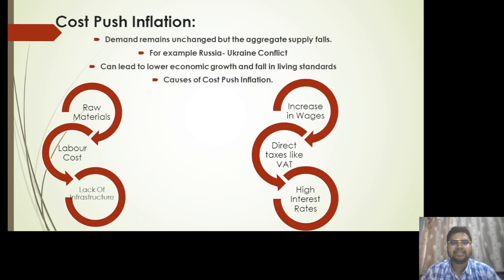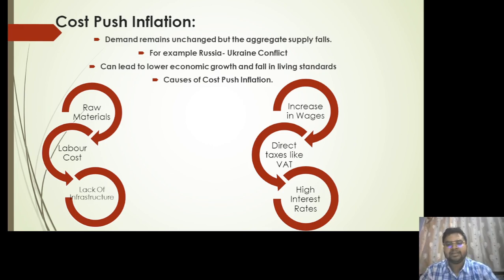Now due to this increase in the production cost, the companies have to earn their profit. So what will they do? They will pass on this high rise in the production cost over to the customers, as a result of which there is a hit on the supply side, the prices are increasing, and hence this is associated with cost push inflation.